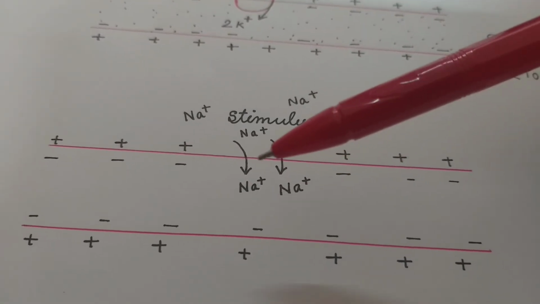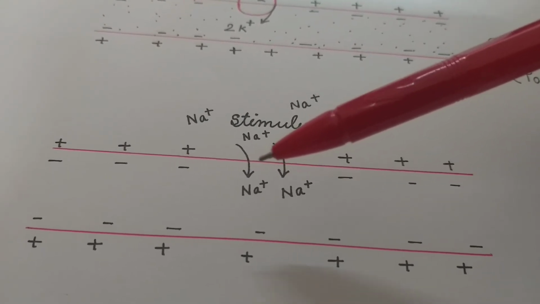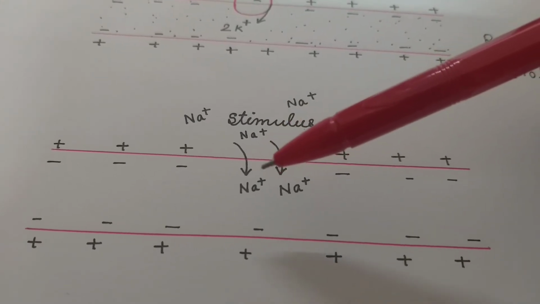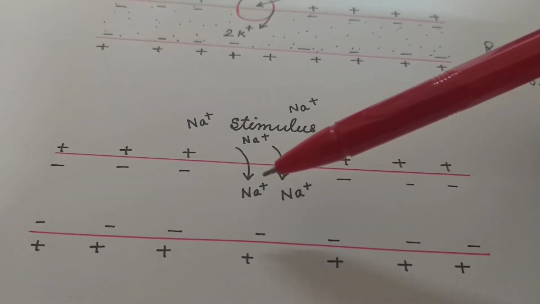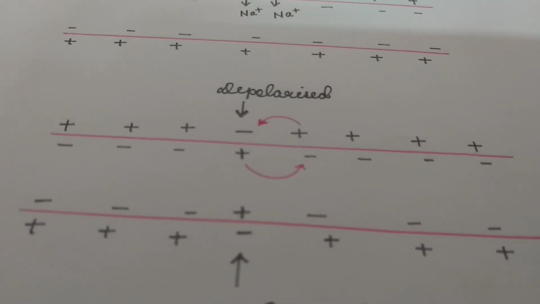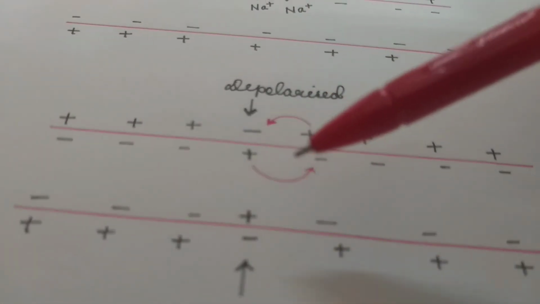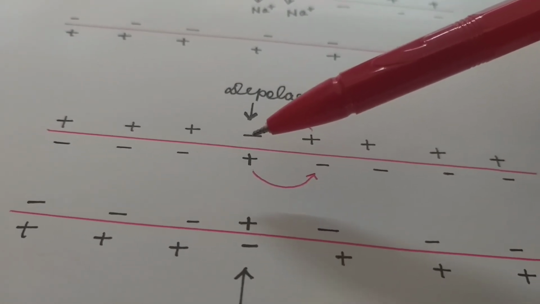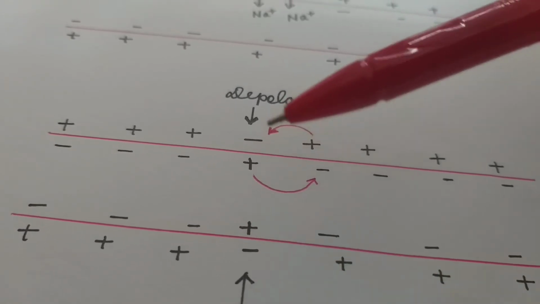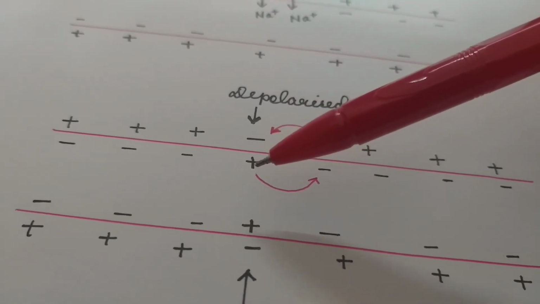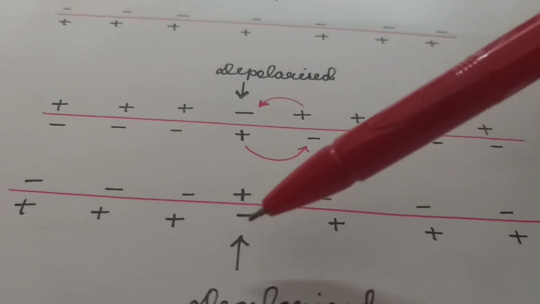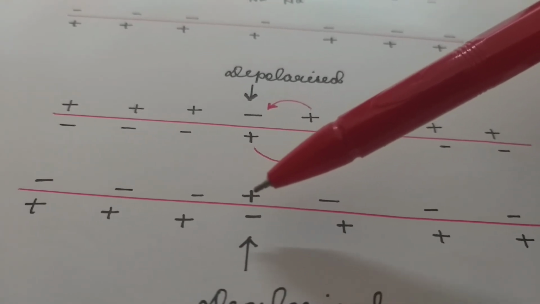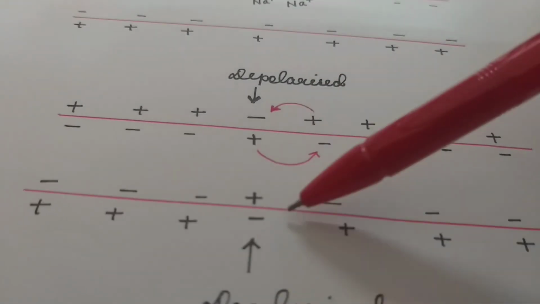As a result, at this specific region, the outer surface becomes electronegative and the inner surface becomes electropositive. Outer surface becomes negatively charged, inner surface becomes positively charged at the region of stimulation.